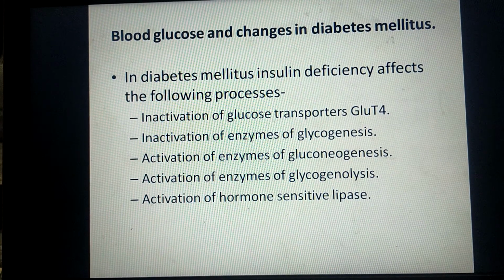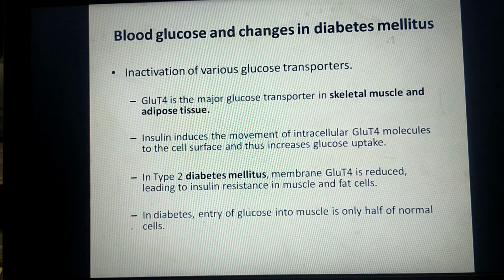First mechanism is inactivation of various glucose transporters. The main glucose transporter which is inactivated due to deficiency of insulin is glucose transporter 4, which is present in skeletal muscles and adipose tissue. And as I have told you, these two tissues form a large bulk of our body and they utilize maximum glucose in the blood.